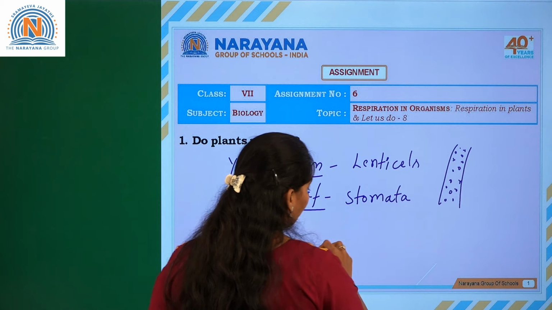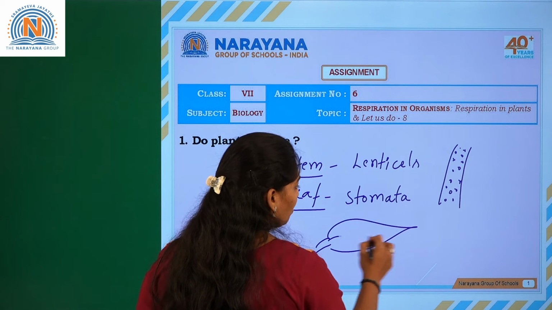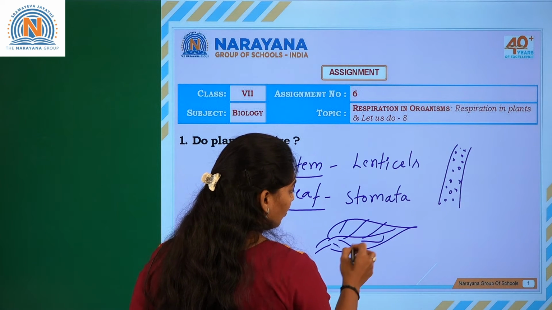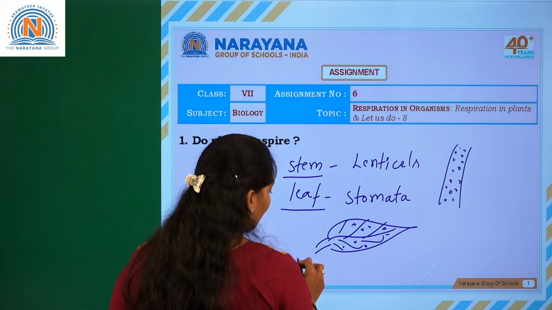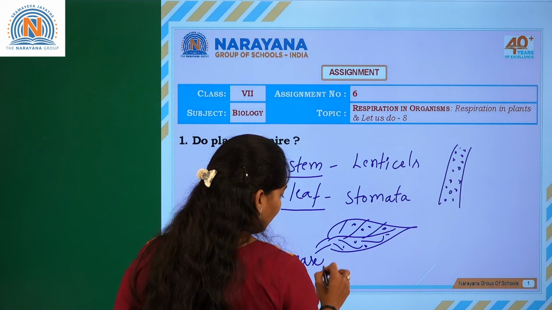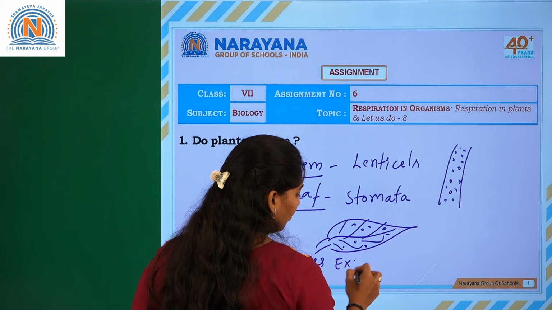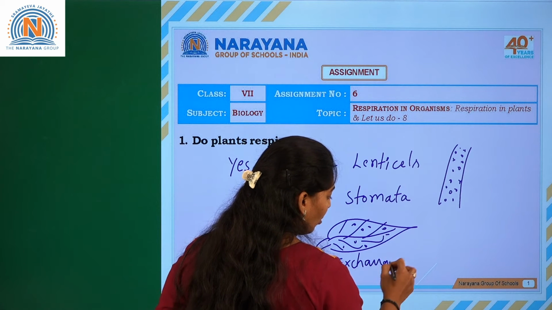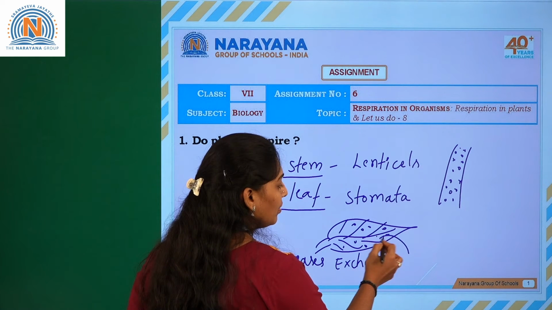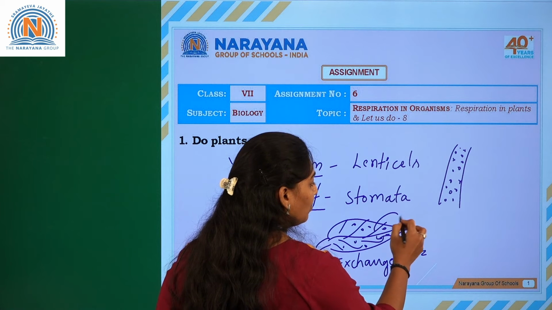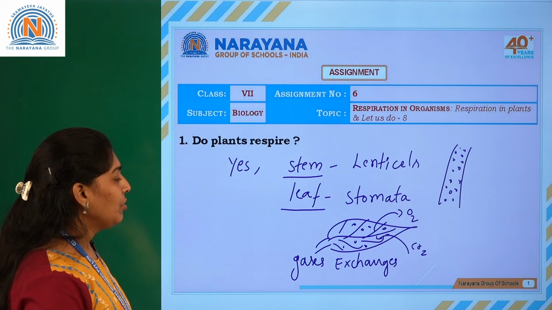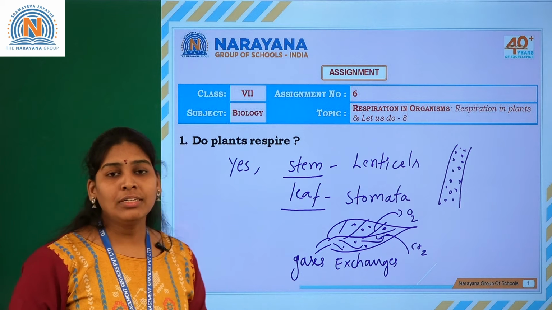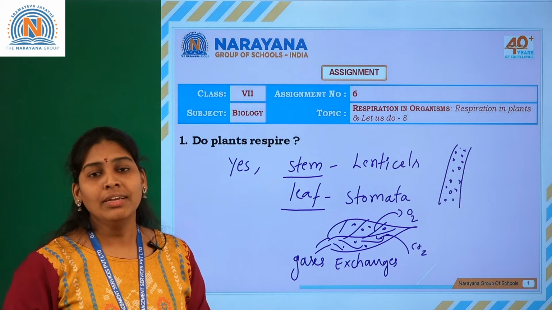Stomata, the small pores present on the leaf, are responsible for gas exchange. Carbon dioxide is taken up and oxygen is released through the stomata itself. So definitely the stomata is the nose of a plant.